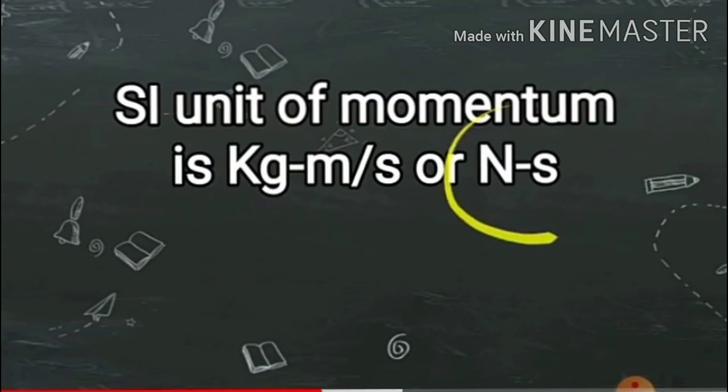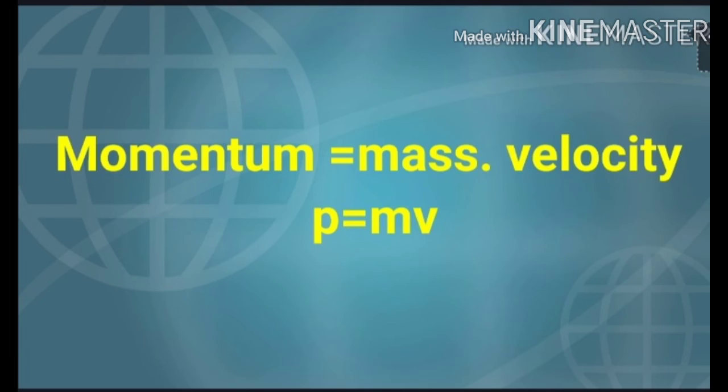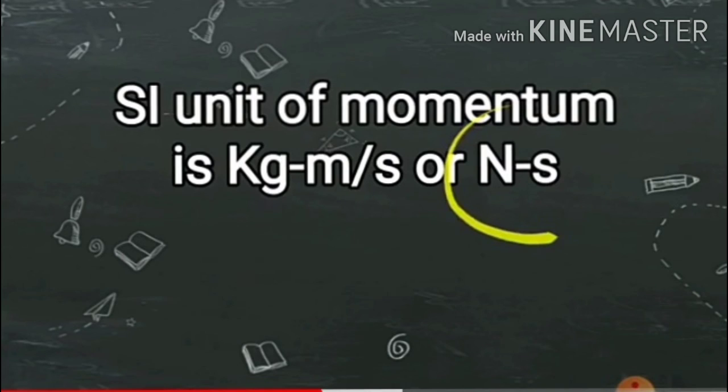The units will always be derived from the formula. Here, the momentum formula is mass and velocity. The unit of mass is kilograms and the unit of velocity is meter per second. Therefore, the SI unit of momentum will become kg meter per second. It is very easy to get the unit. Isn't it? Yes.